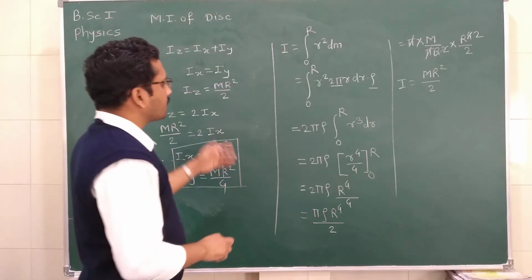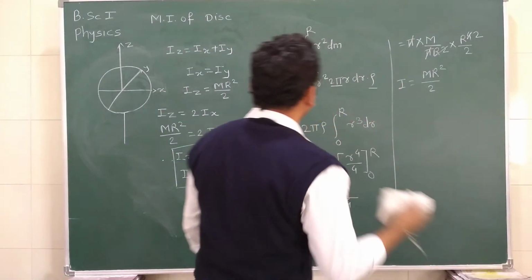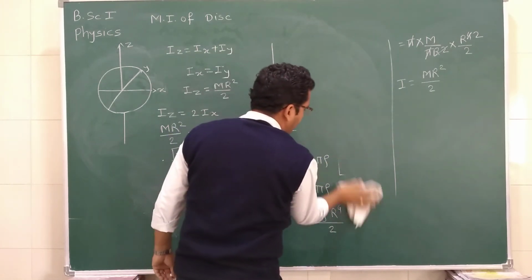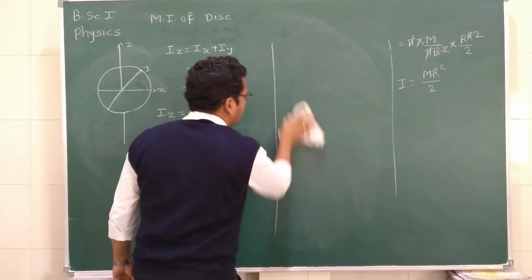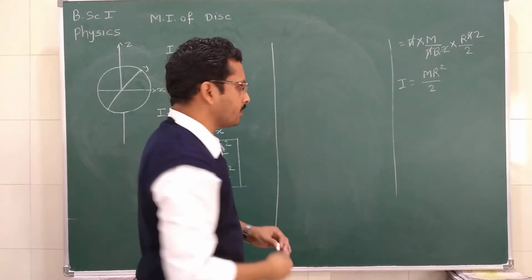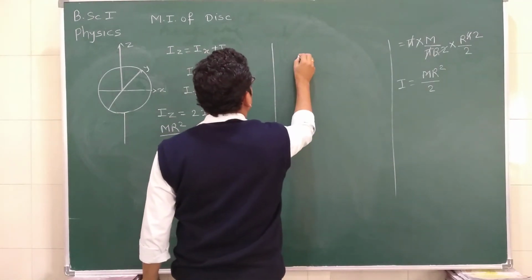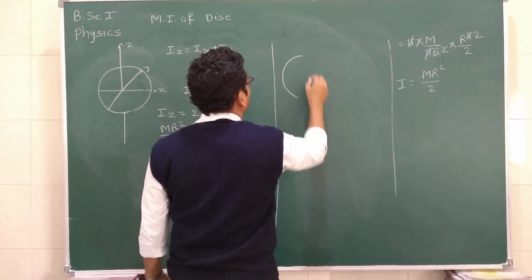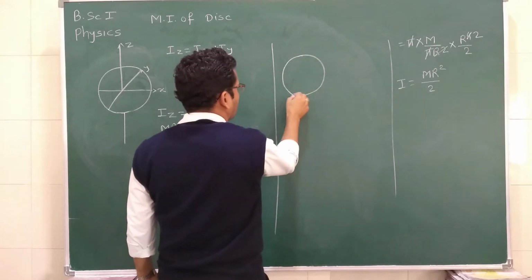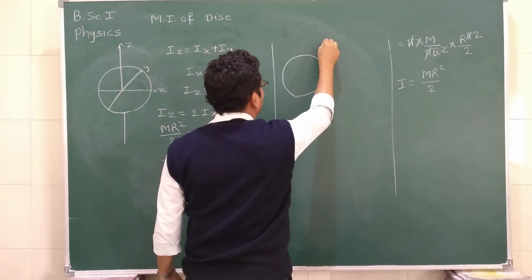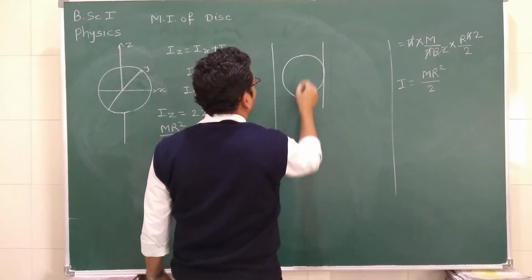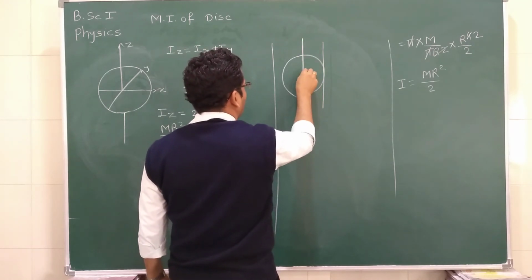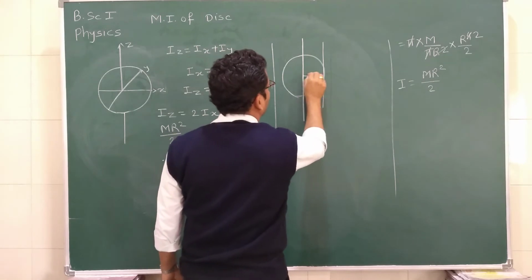Now we discuss another type of moment of inertia about a different axis, that is the tangent in plane. Consider this is the disk and this is the axis about which we take it, and this is the moment of inertia about the diameter.